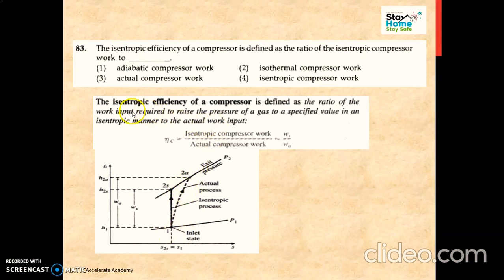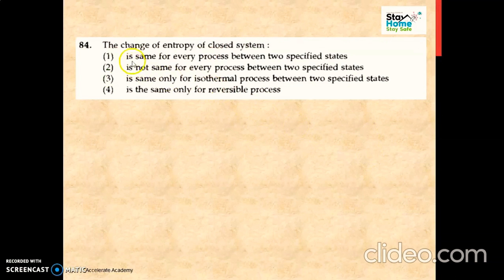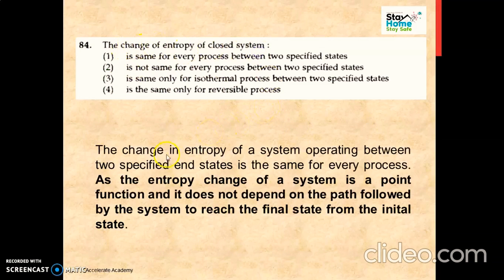So what is isentropic efficiency? Isentropic efficiency is nothing but isentropic compressor work divided by actual compressor work. So simply it is the ratio of two works, okay, what actually happens and what isentropically happens. So if you know the formula, our answer is just isentropic work divided by actual compressor work.